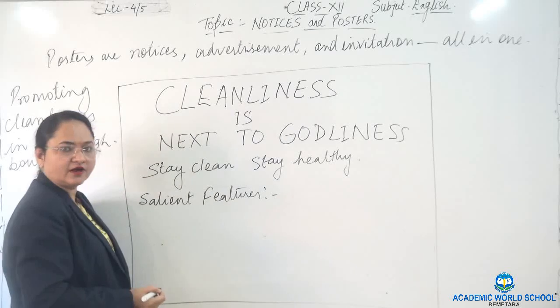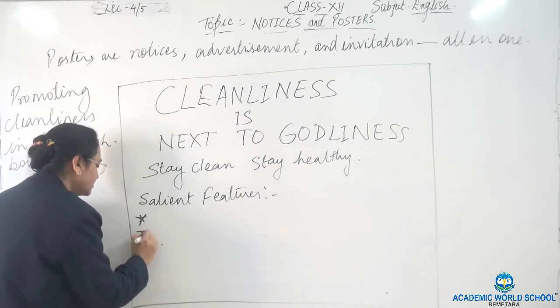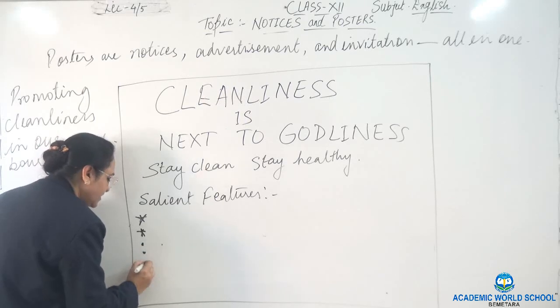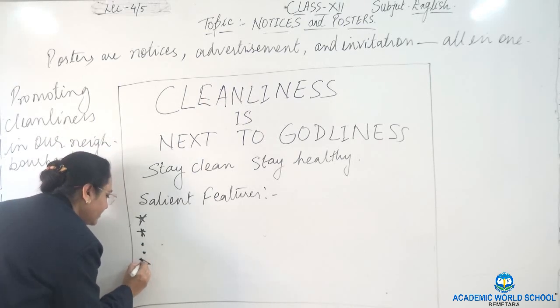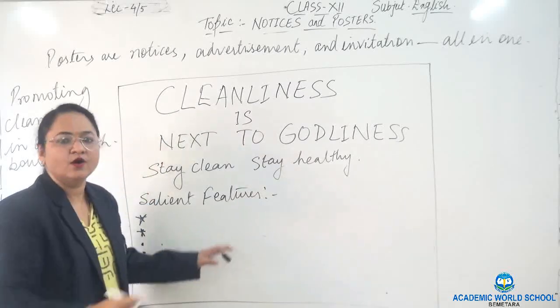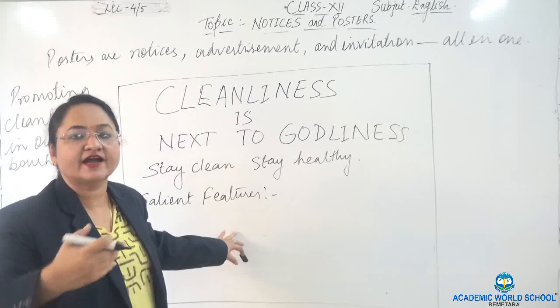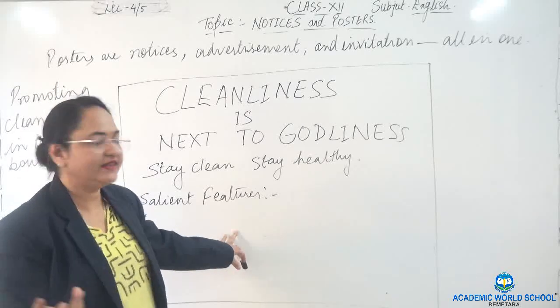Salient features. Okay. And then under these features I can put asterisk marks or I can put bullets. I can put an arrow mark. Whatever, it's up to you. Okay, and then I write sentences over here. What I need to convey to the public, that I am going to write.